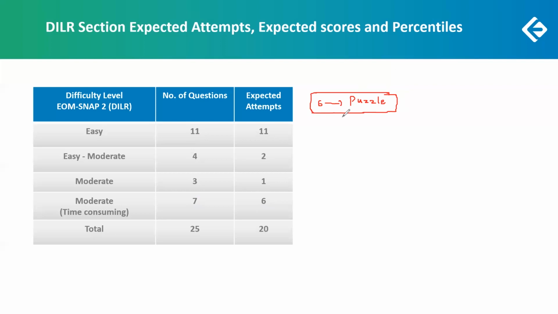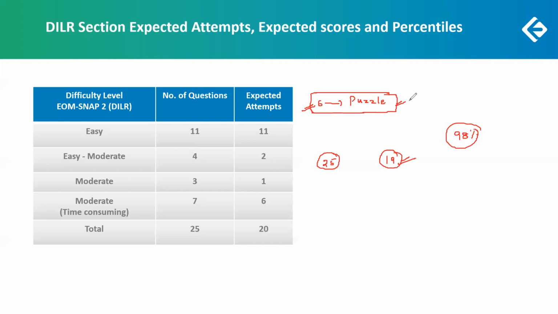In total there are 25 questions. If I have to leave this puzzle, I'm left with only 19 questions from the DILR. Now if I want a percentile of 98 plus, I need to correct all these 19 questions, or at least I have to attempt all these 19 questions. I don't have any flexibility in attempting. If I just leave one set, I'm left with only 19 questions.